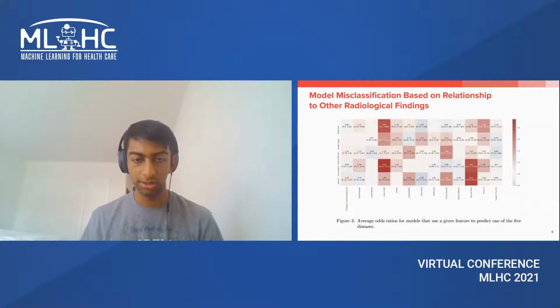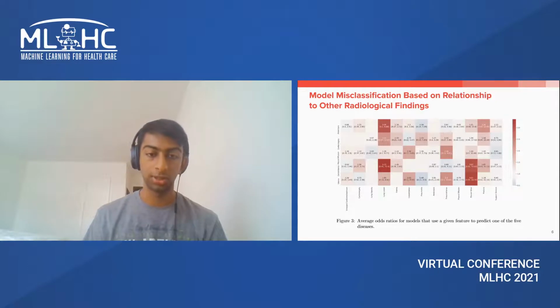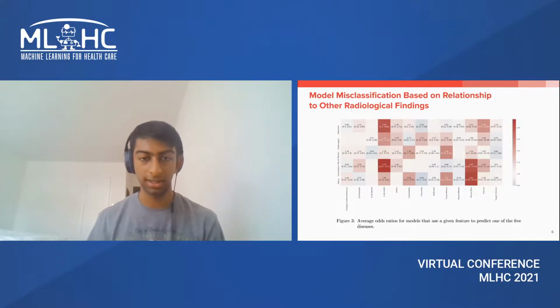Next, we considered these 13 other radiological findings as features for predicting misclassification. Our findings suggest that there's a significant relationship between the presence of some radiological findings and the misclassification likelihood of a disease. The experiment also demonstrates the potential to use the predictions of a model on other radiological findings to predict the misclassification on a single disease at a time.